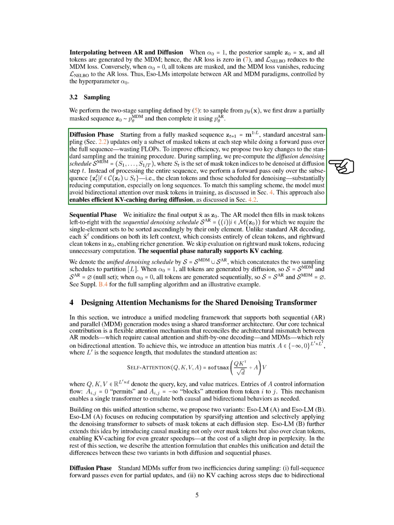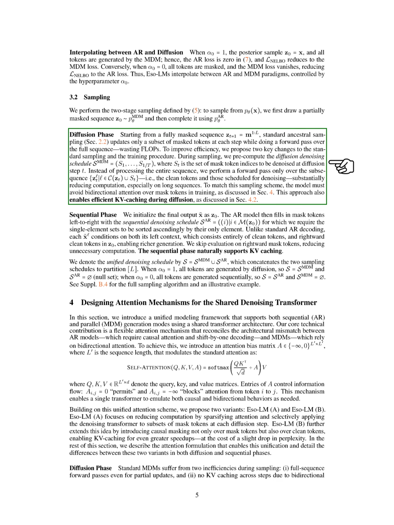Standard ancestral sampling updates only a few masked tokens at each step while processing the entire sequence, which is inefficient. To enhance efficiency, we introduce two main changes. During sampling, we pre-compute the diffusion denoising schedule, where S_T indicates the indices of masked tokens to be denoised at each diffusion step. Instead of processing the whole sequence, we only perform a forward pass over the clean tokens and those scheduled for denoising, significantly cutting down on computation, especially for long sequences.